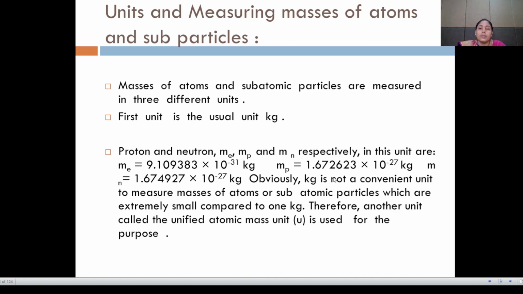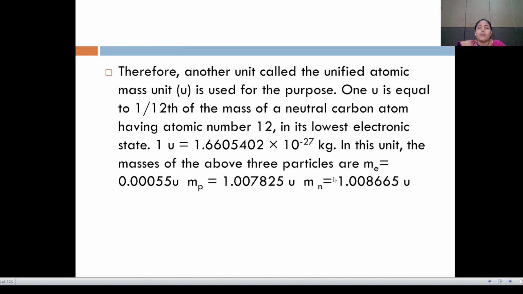Therefore, another unit called the unified atomic mass unit, that is u, is used for the purpose. 1 u is equal to 1 upon 12th of the mass of a neutral carbon atom having atomic number 12 in its lowest electronic state.